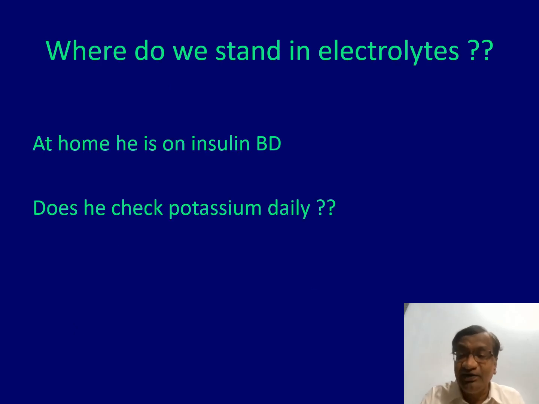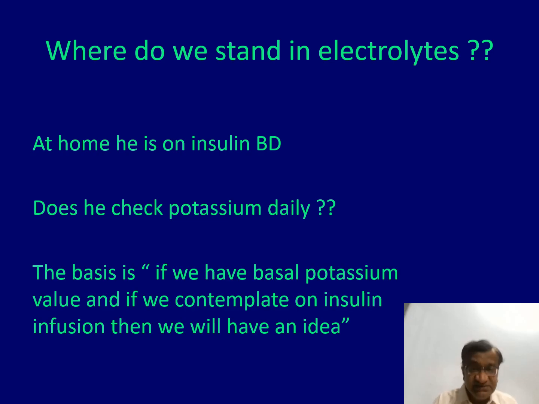Where do we stand in electrolytes? That's a big headache. At home, the patient is on insulin. Does he check potassium daily before taking insulin? No. The basis is that if we have a basal potassium value and we start an insulin infusion, you may otherwise develop arrhythmia or something else. You will have an idea about the potassium in the morning. This is a major thing.